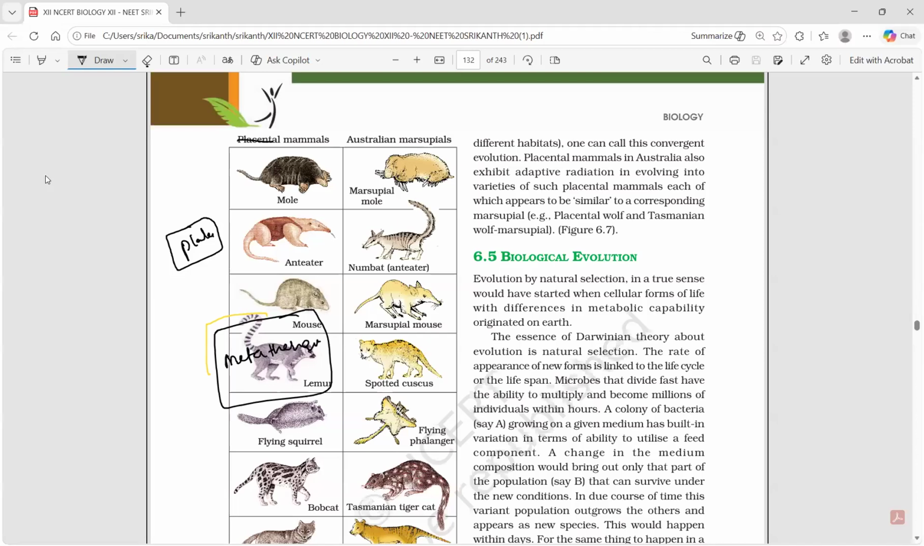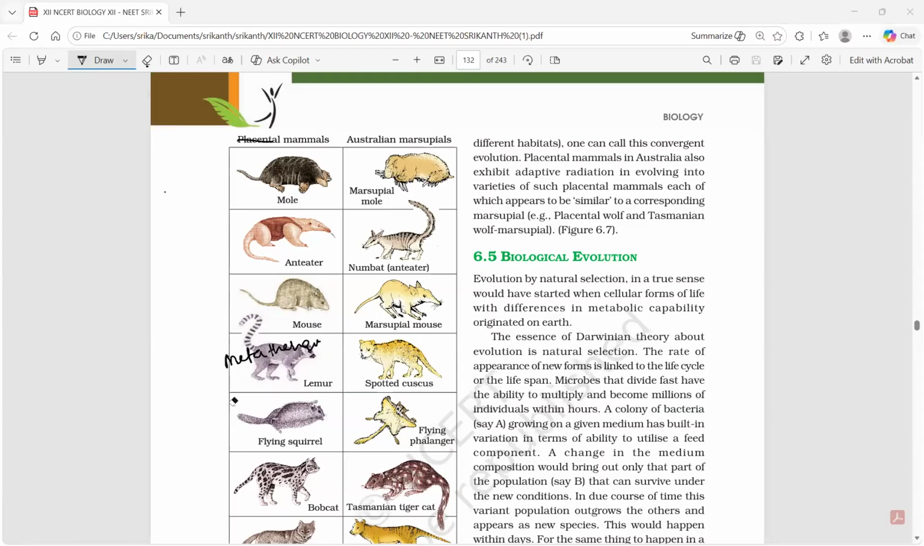Okay, I do one thing. Should I erase, I think, from here? So try to understand this criteria.